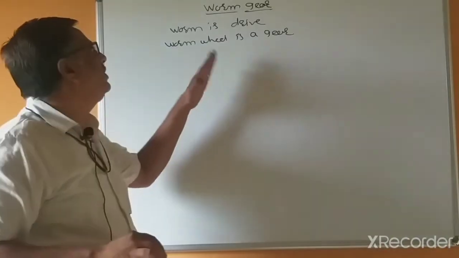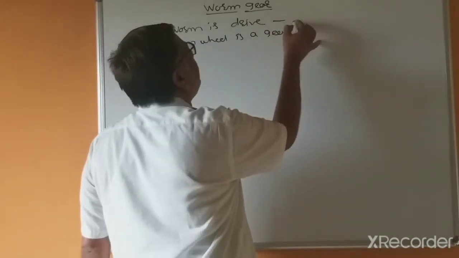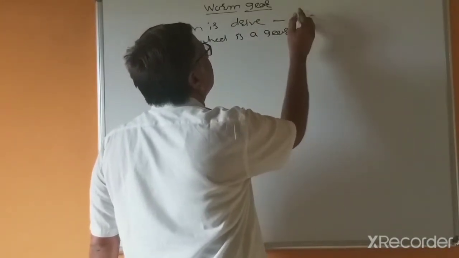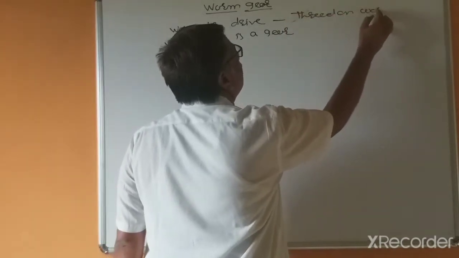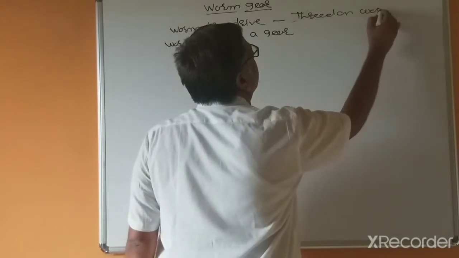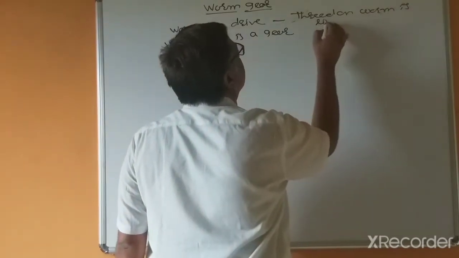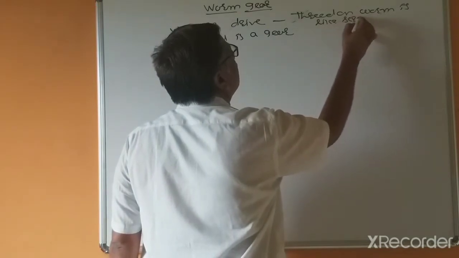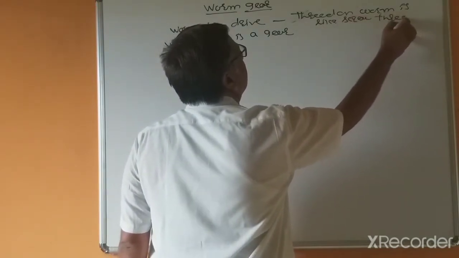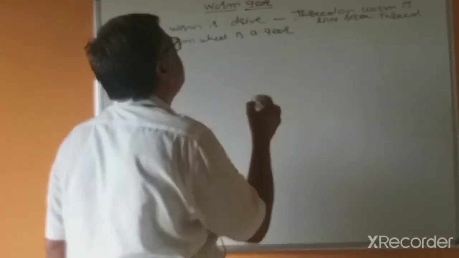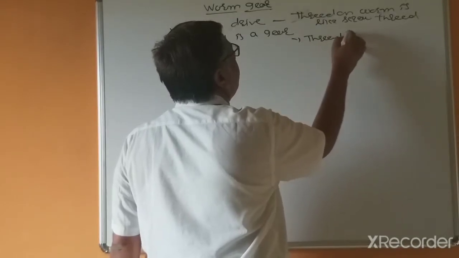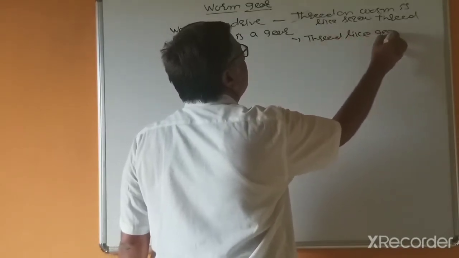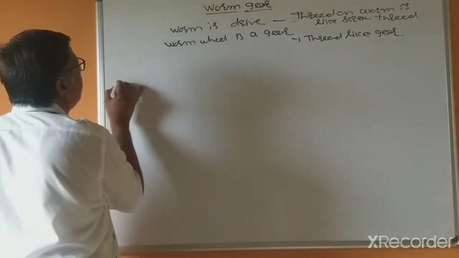Here the worm is shaped like a thread, like a screw thread, and the worm wheel is a thread-like gear.